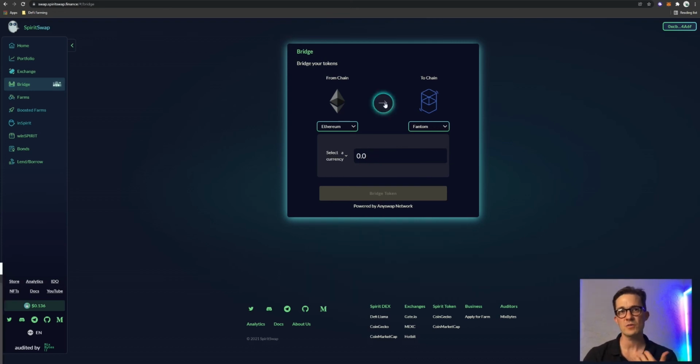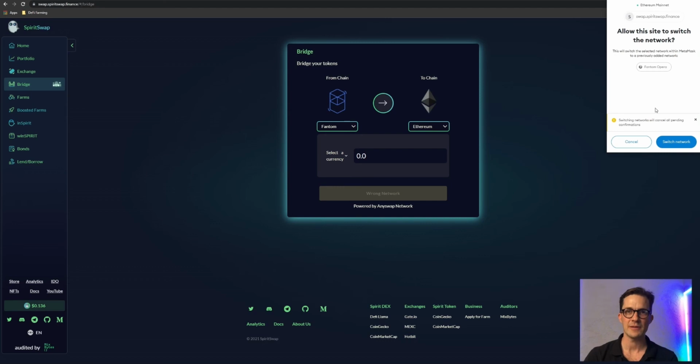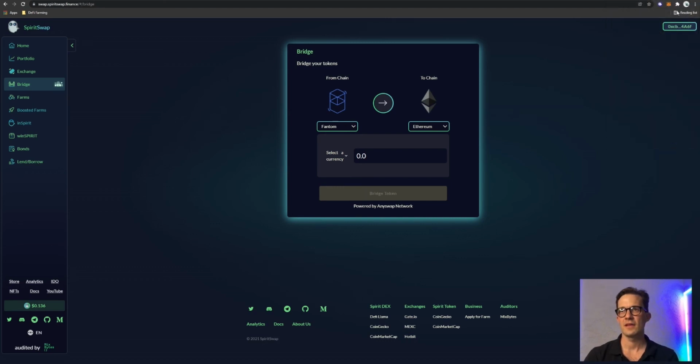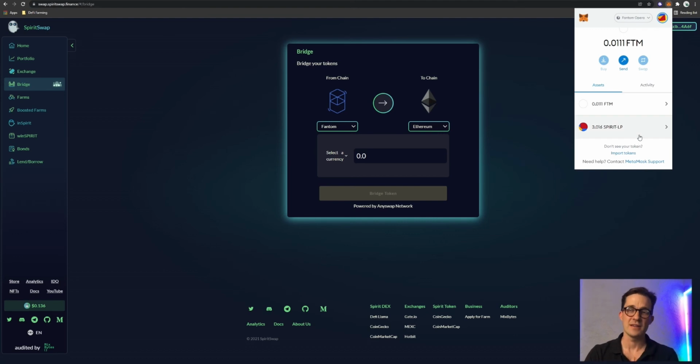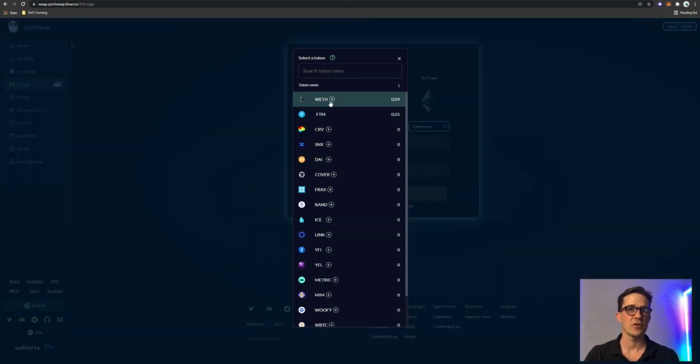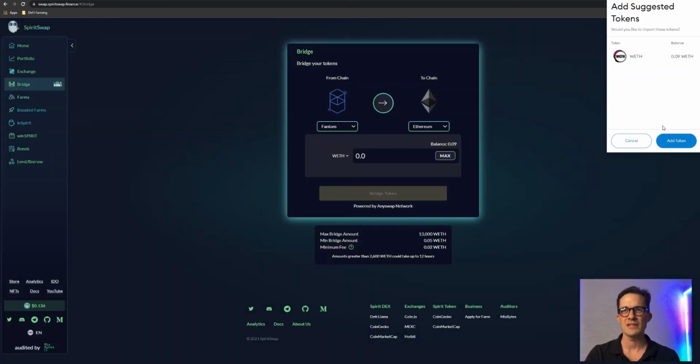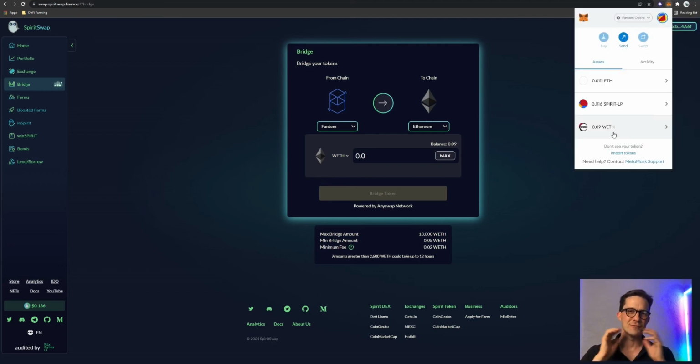I'm going to just switch now to the Fantom network and check if my wrapped ETH has landed. I can't see the token in my wallet, so I'm going to have to add it, which is super easy using the bridge. All I need to do is find that WETH, and look, there we go, 0.09. I'm going to click the plus button, add it to my wallet, and there you go. 0.09 wrapped ETH onto the Fantom network, ready to go.